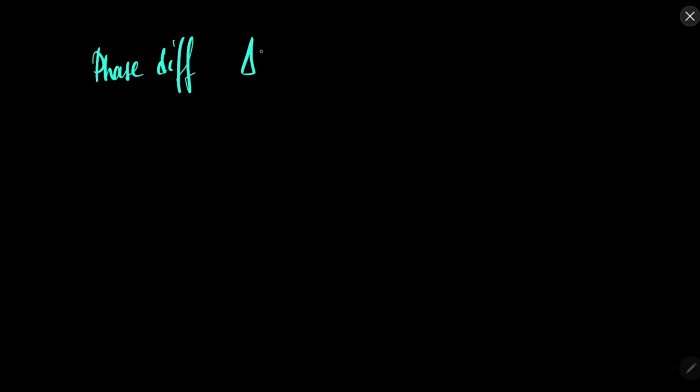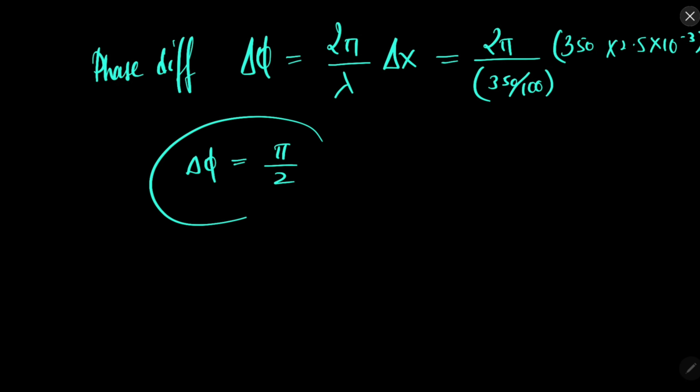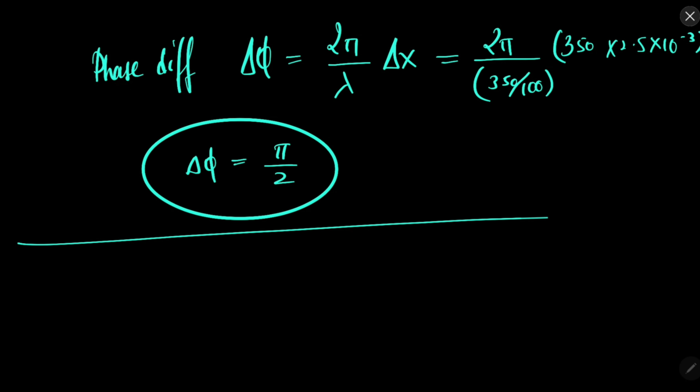Phase difference, that is del phi, is equal to 2 pi by lambda into path difference. So 2 pi over lambda is 350 over 100 and del x is 350 into 2.5 into 10 to the power minus 3. So after solving, del phi will come pi by 2.